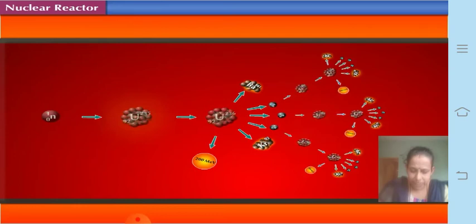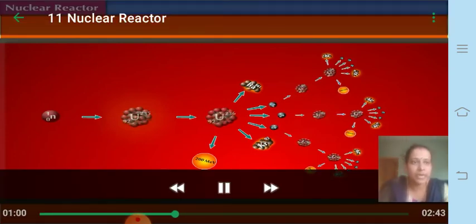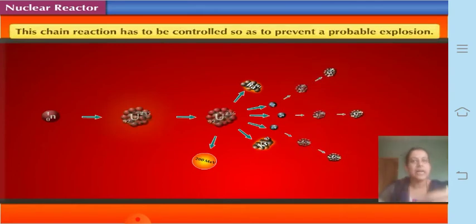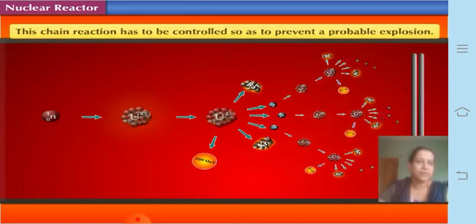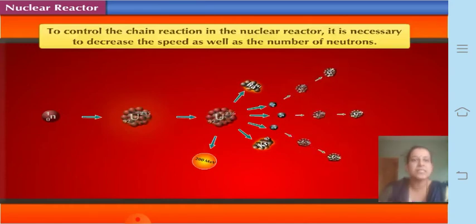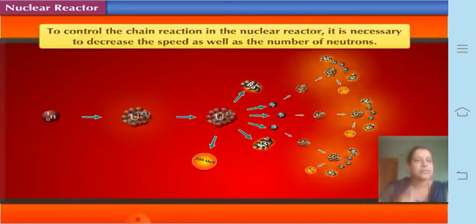Okay, so the chain reaction is kept under control to prevent the explosion. Otherwise it will have an effect on those people who are working there. So the chain reaction of nuclear fission has to be controlled so as to prevent a probable explosion. To control this chain reaction in the nuclear reactor, it is necessary to decrease the speed as well as the number of neutrons. That means the speed of the neutrons has to be reduced, and second, the number of neutrons also has to be reduced.